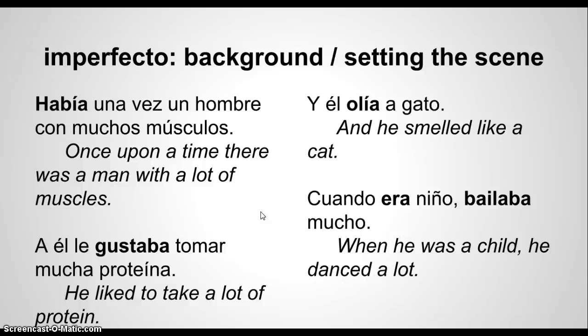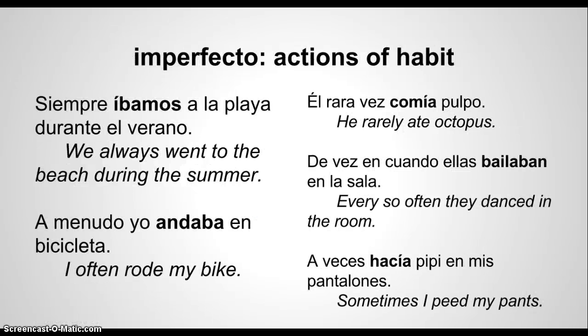Again, you're just setting up events and you're setting up the background. You're describing scenery. Like if you're at a play, it would be the scenery or the background before the story actually begins. Okay, so take a look through those.